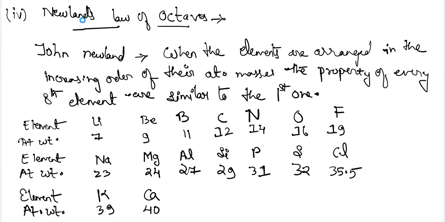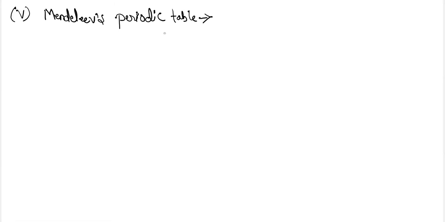Next, the main contribution towards the first periodic table. The formation of the first periodic table is credited to Mendeleev, and the classification proposed by Mendeleev is termed Mendeleev's periodic table. This Mendeleev's periodic table was one of the main milestones in the history of chemistry. So what was Mendeleev's periodic law?